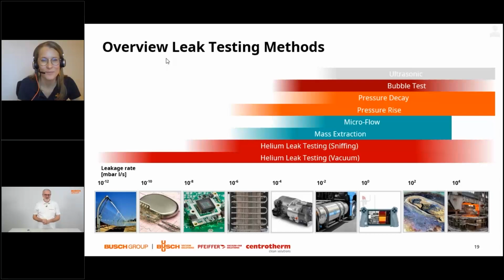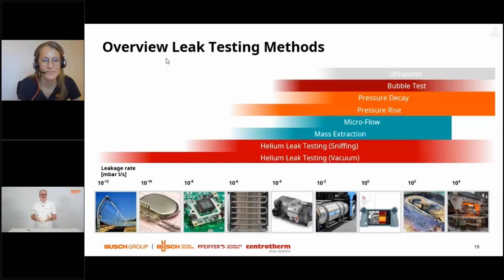Bubble testing is probably the first method that we have come across. I think the majority of us has repaired a bicycle tire, and this is done by immersing the bicycle tire under water. There is also another method of bubble testing, which is using a foaming agent, for example, in order to detect escaping gases by forming bubbles in a liquid which is applied on a surface. Pressure decay, as a method which uses a device, is astonishingly less sensitive than these bubble testing methods.